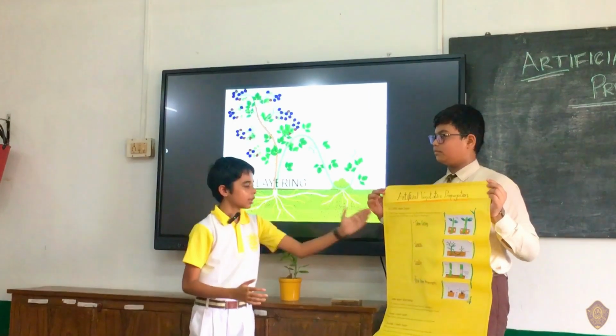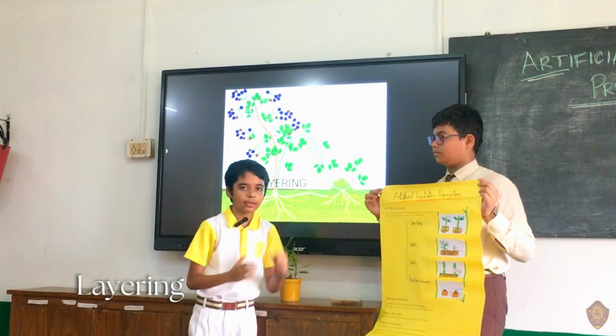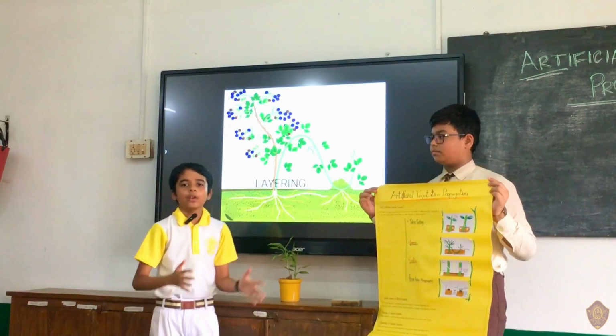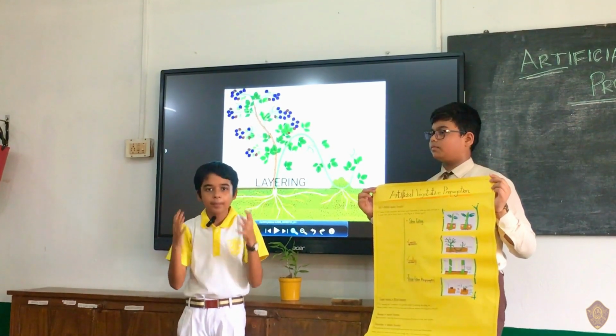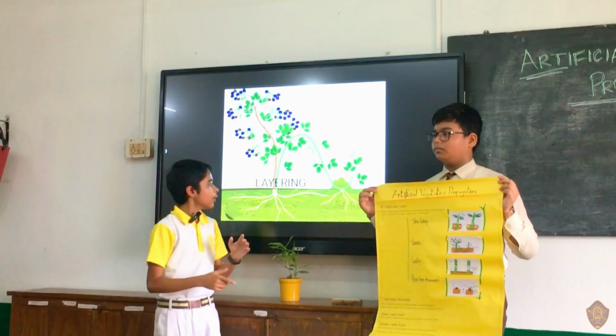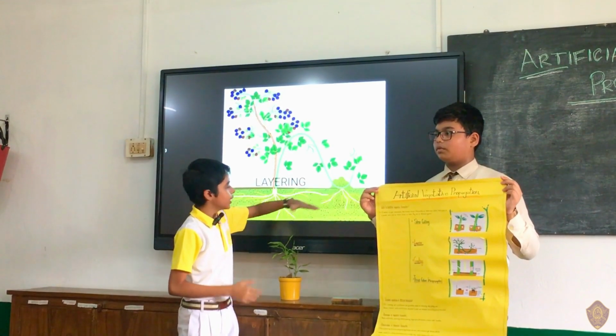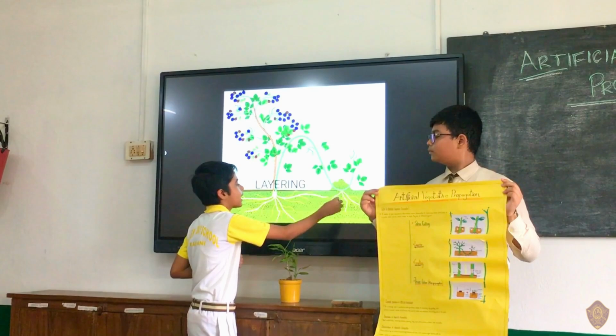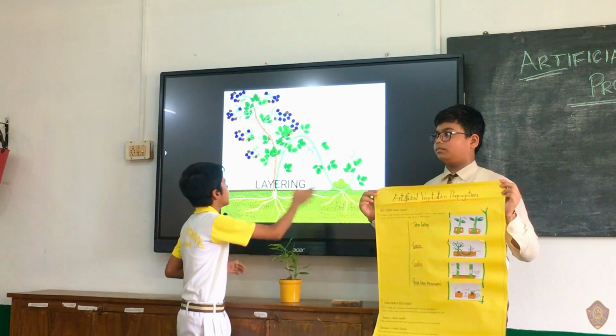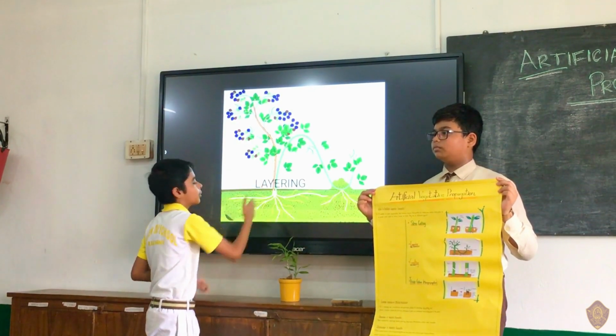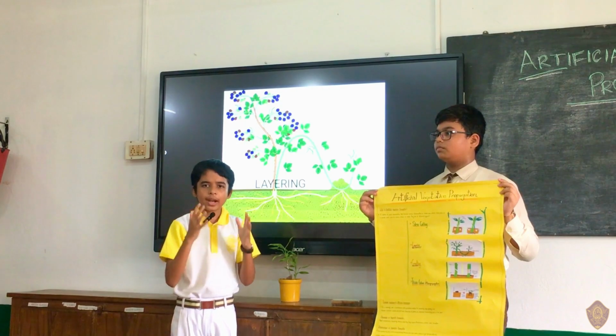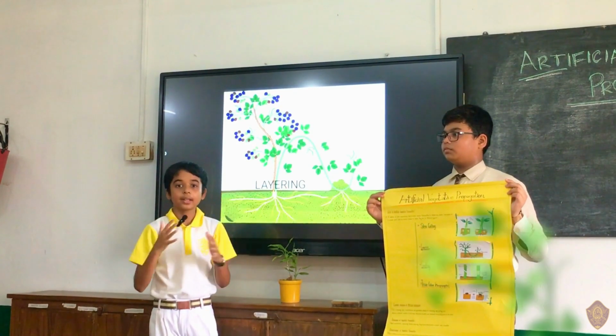So let's come to our second topic, which is layering. So what is layering? When a young branch of a plant is bent to touch the ground and a layer of moist soil is formed over it, and the roots arise from this covered part, the young branch is cut off from the parent plant. This process is carried out in plants such as mint, vine, etc.